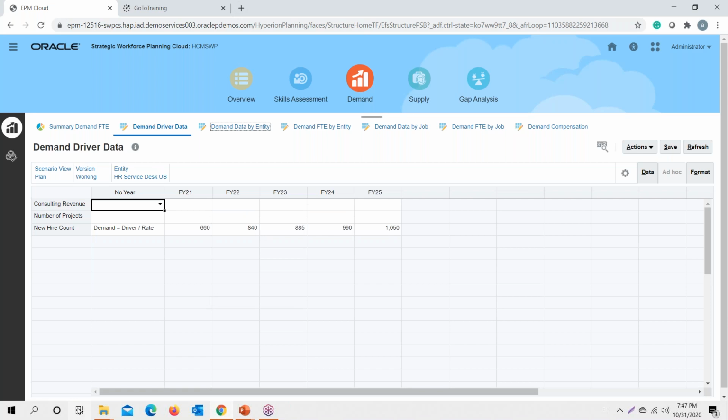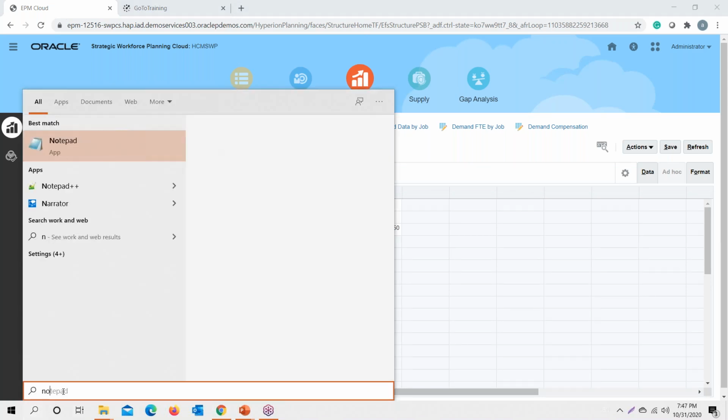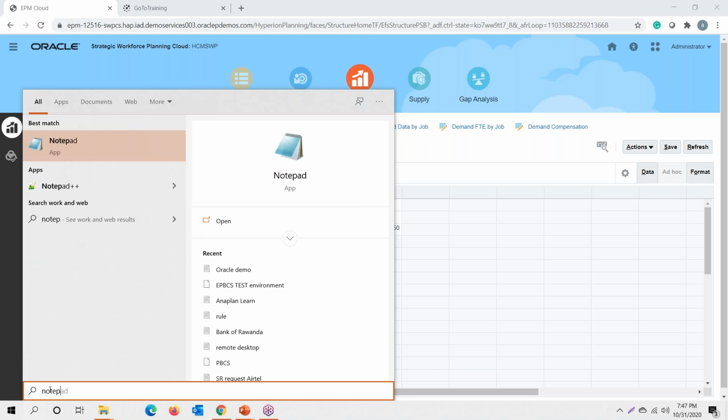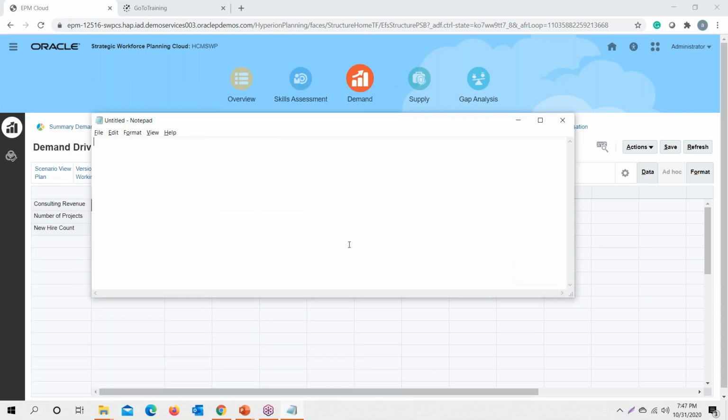To give you an overall insight of how this works, let me open a notepad so that I could describe it better. Under driver-based planning, what do we have? We have drivers, we have driver logic, and we have driver data. So what will happen? Say we have a driver which says an organization needs to identify its revenue, particularly say the consulting revenue.